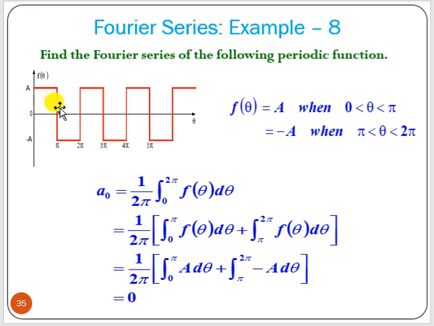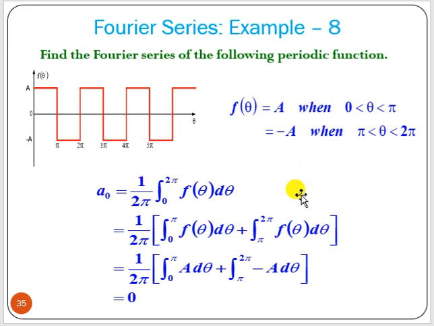So we can consider the symmetry. Now if we consider symmetry, what we can say is that this is an odd symmetry, right? It is an odd function, but it is not shown here, but we can assume that this a goes to minus a, again a, and like that it will go on. So if you shift this part, we can say this is an odd symmetry. For odd symmetry, a0 will be 0, an should be 0, right?